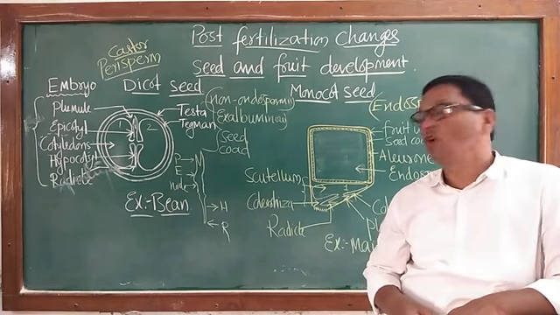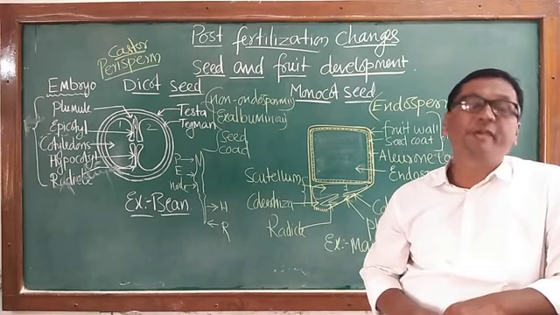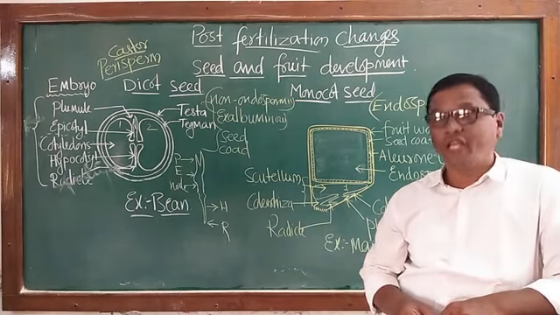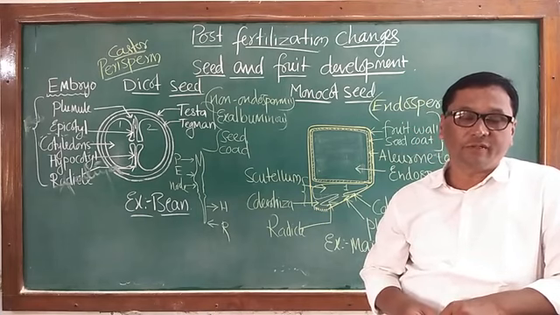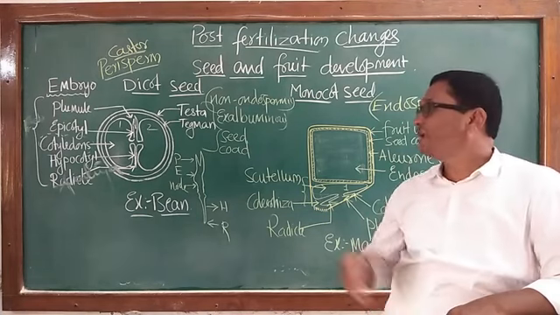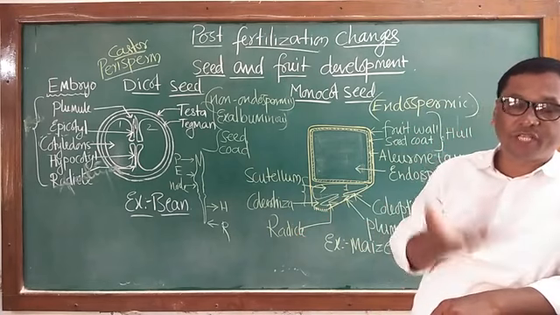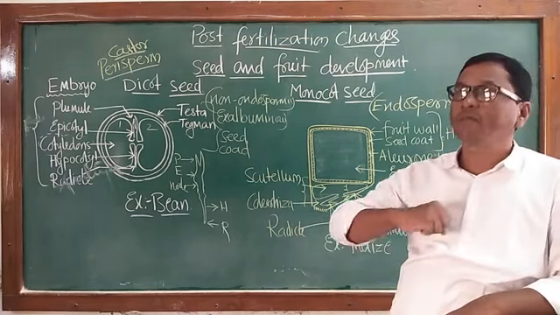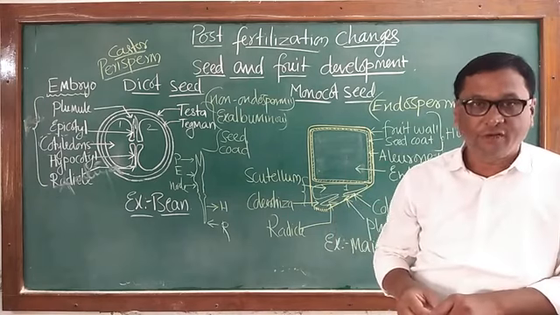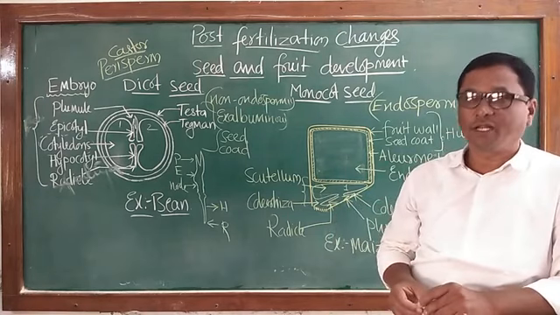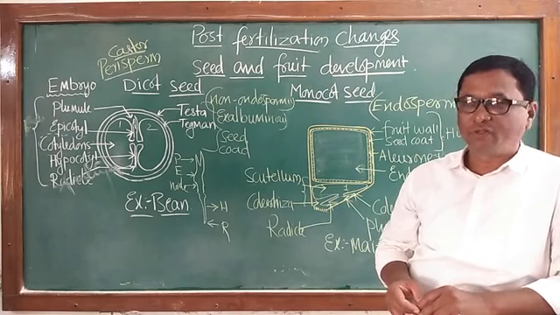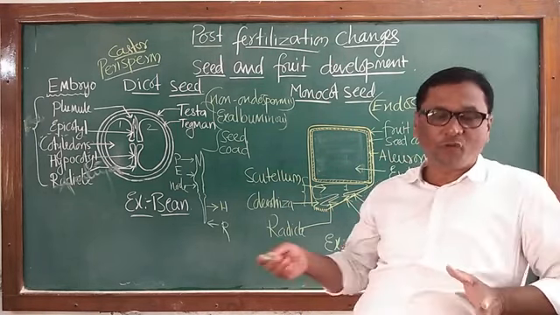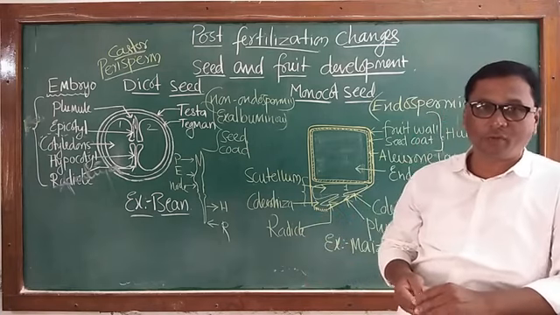The seeds also skip the unfavorable conditions of the environment. Then there are many structures which are developed within the fruit and seeds, which also help the dispersal of seeds from one place to another place. So, significance, importance of fruit and seed, few points, 4 points we have to remember.